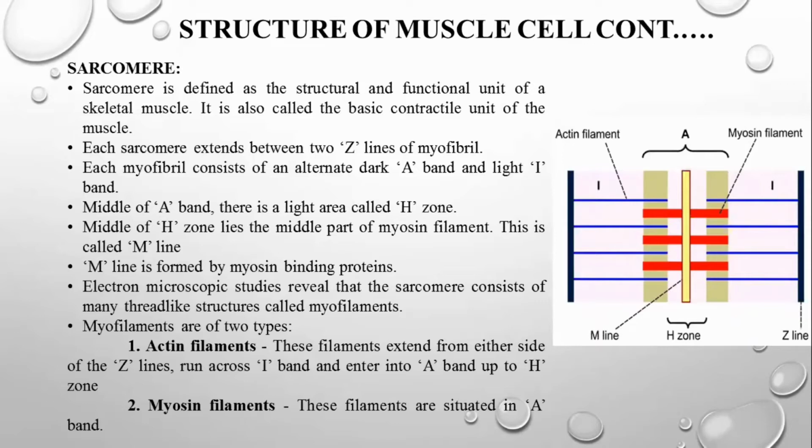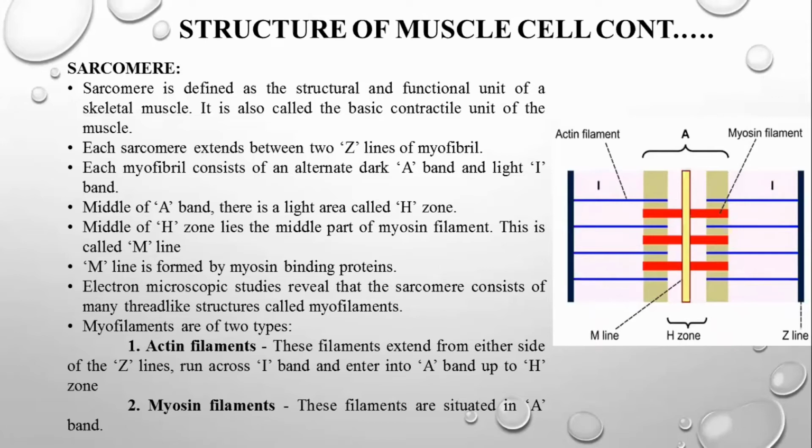The sarcomere is defined as the structural and functional unit of skeletal muscle. Just like your nephron and your neuron, your sarcomere is also a structural and functional unit of skeletal muscle. It is also called the basic contractile unit of the muscle. Why? Because it makes the muscle contract.